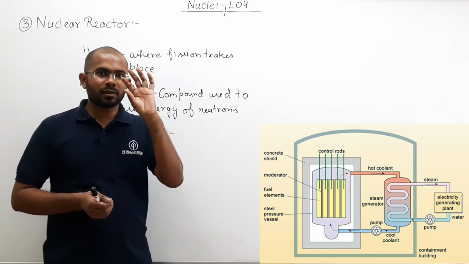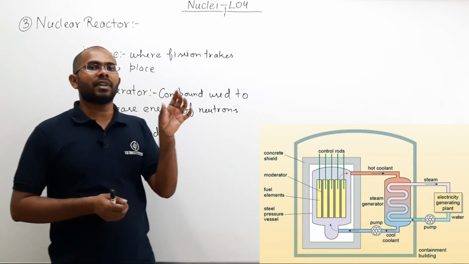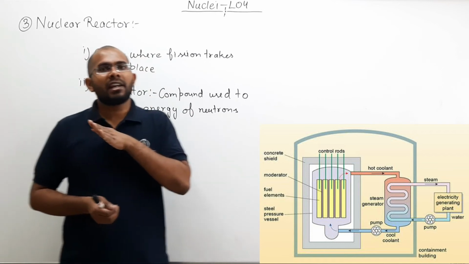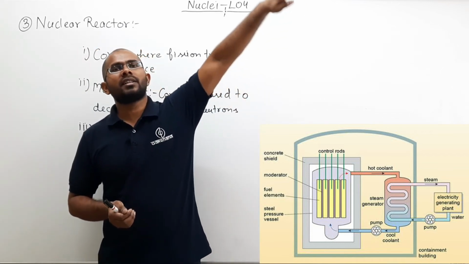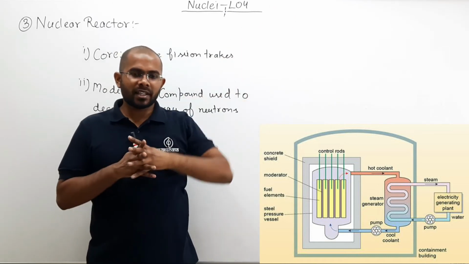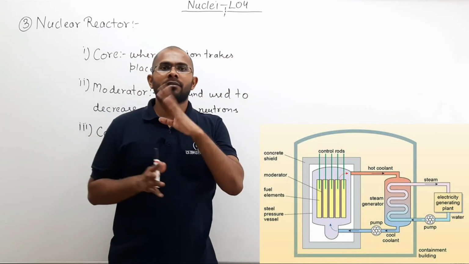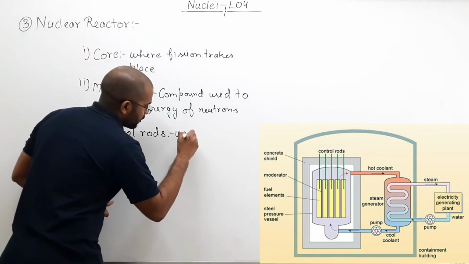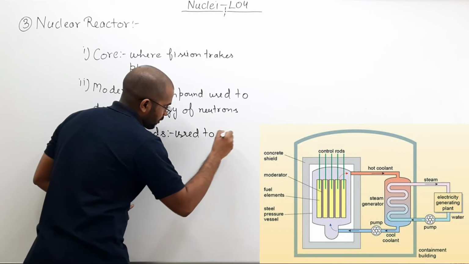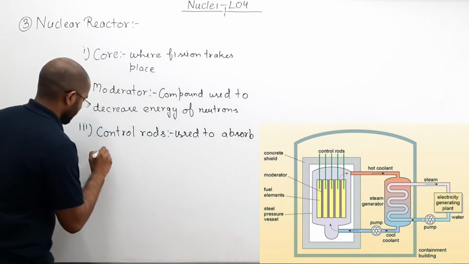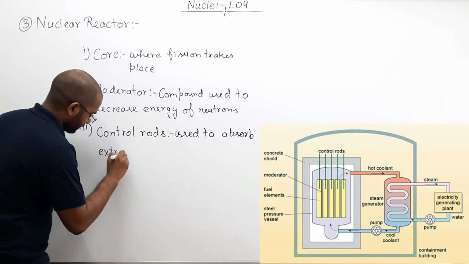So we can maintain the K multiplication factor at around 1, so that my energy does not increase exponentially. If it increases exponentially, my reaction will be very explosive. We do not want that. So control rods are used to absorb extra neutrons.